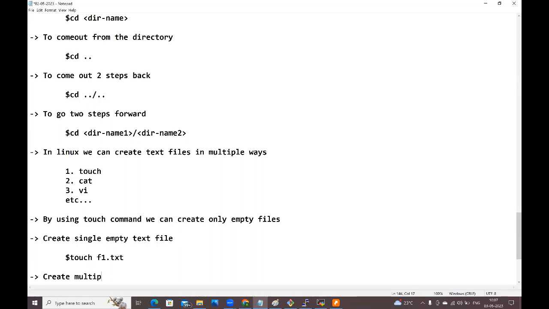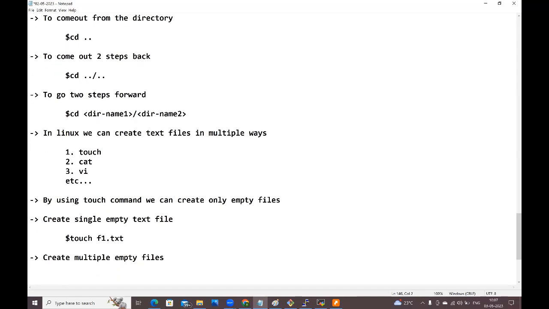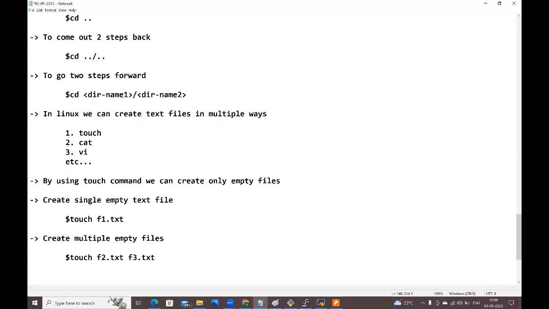Which command we need to use? $touch command. Here f2.txt space f3.txt we need to use. Okay, right. Next, create a file with data. By using the cat command, we can create a file with the data.